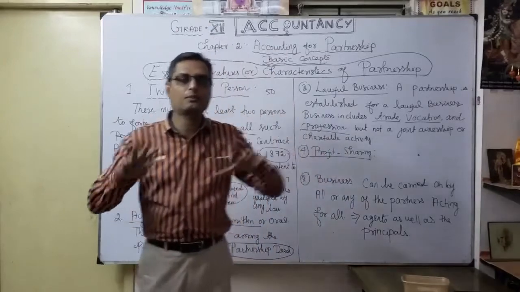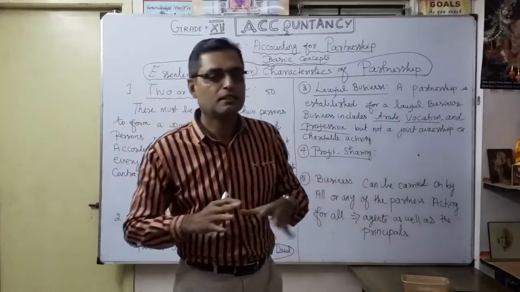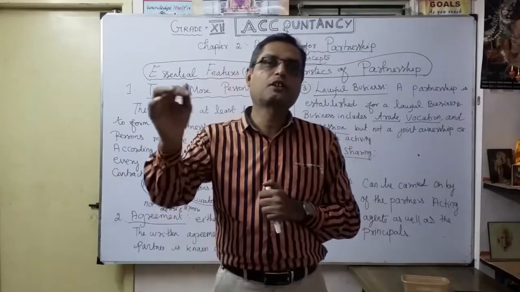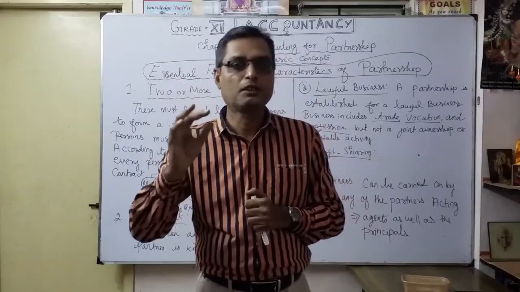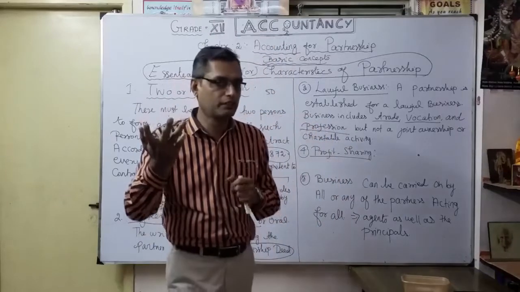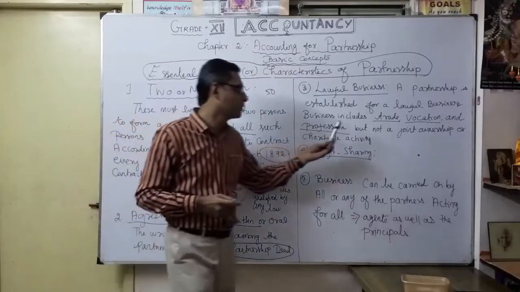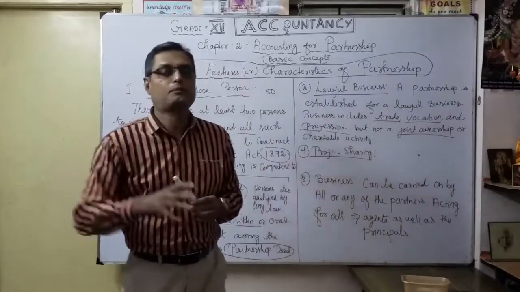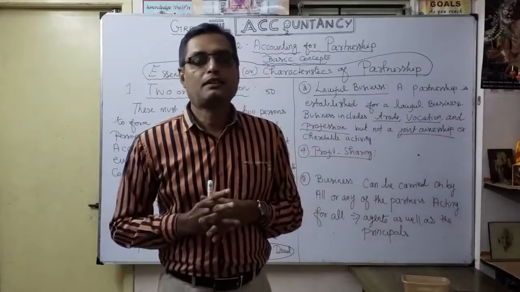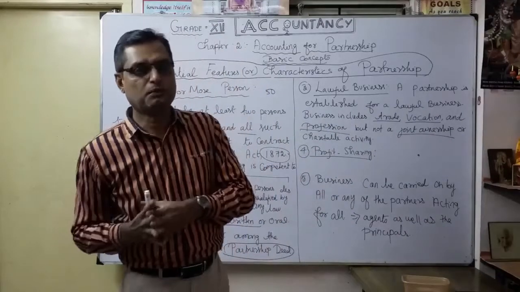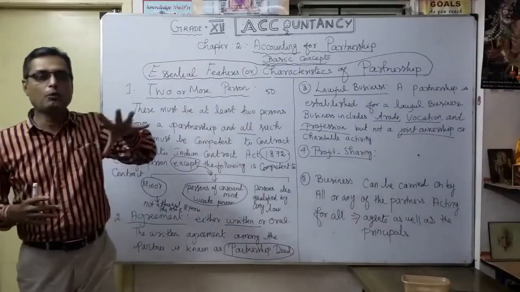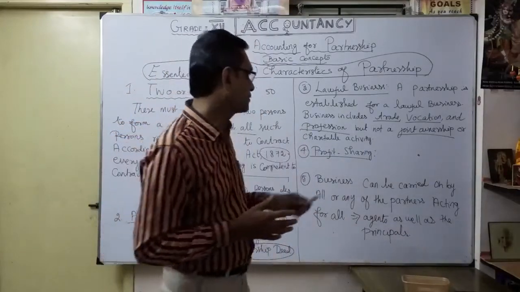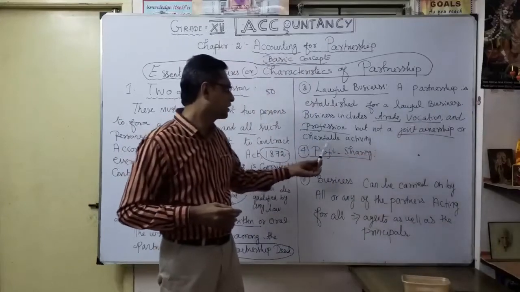They form a partnership. For example, an auditor: suppose you want to do the chartered accountant course, you are going to join an auditor firm. It is called an auditor firm. So maybe one auditor or more than one auditor. That's what the profession is. But not a joint ownership. It should be under the firm name. For example, the auditor name is Srinivasan and Co. That means under Srinivasan and Co, how many partner auditors are in the firm? Okay, not in the question of joint ownership or charitable activity.